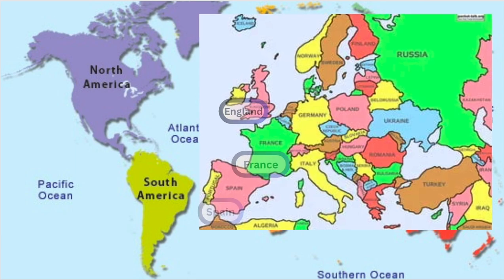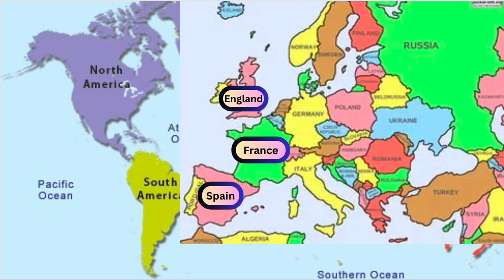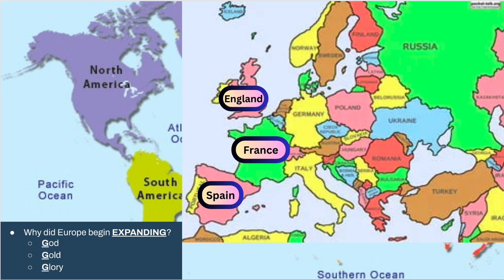The Age of Exploration really did have this huge impact on Europe, where now European countries like England and France and Spain will take the reins. They will start to control a lot of what goes on. And this is because once they start exploring, they continue into expanding. They will expand into the New World.